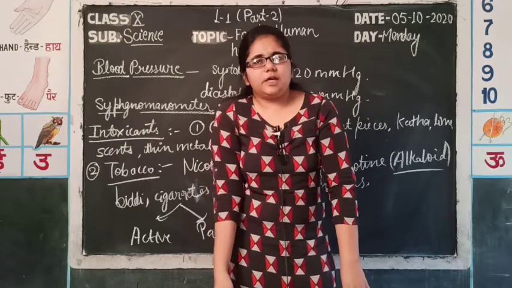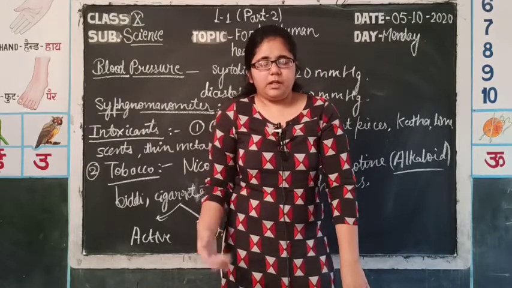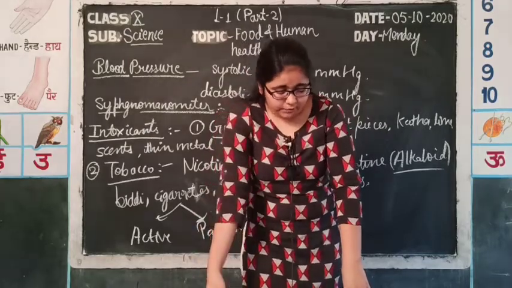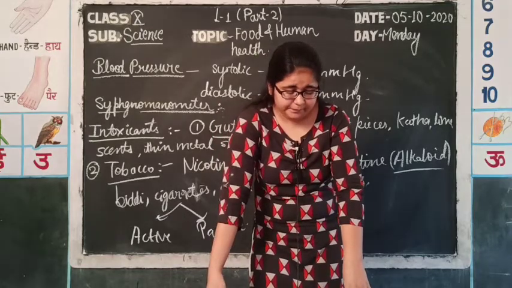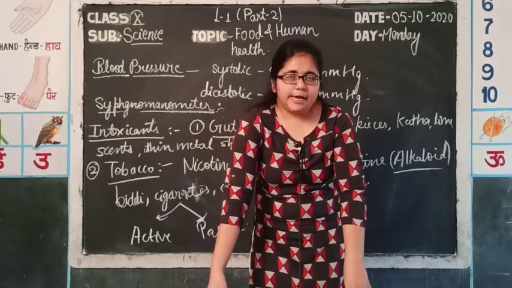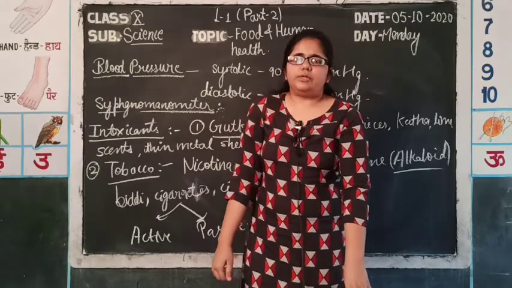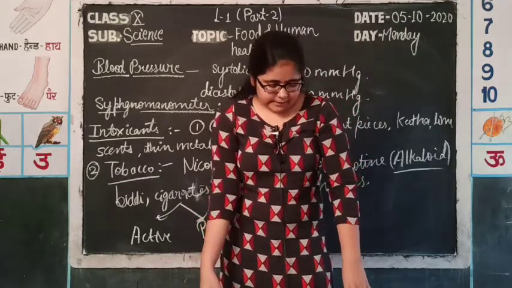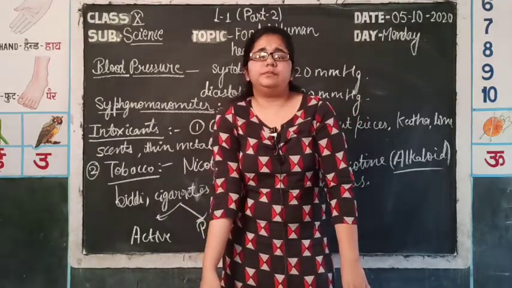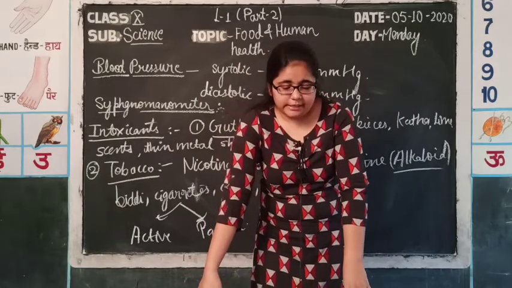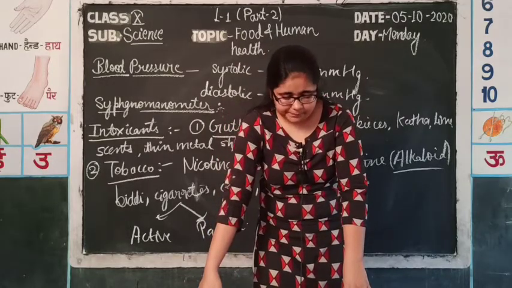And the last one is carbon monoxide increment. The amount of carbon monoxide increases in the person's body, and due to that the carbon monoxide damages the red blood cells and affects the oxygen abundance in the body. These were the side effects of tobacco.